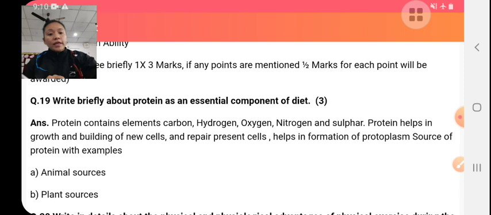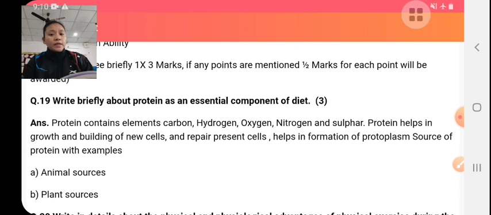And there are two types of protein: essential proteins and non-essential proteins. There are 9 essential proteins which are taken from the food, and these are not made in our body, like pulse, milk, dairy product, soybean, etc. And there are 13 non-essential proteins.